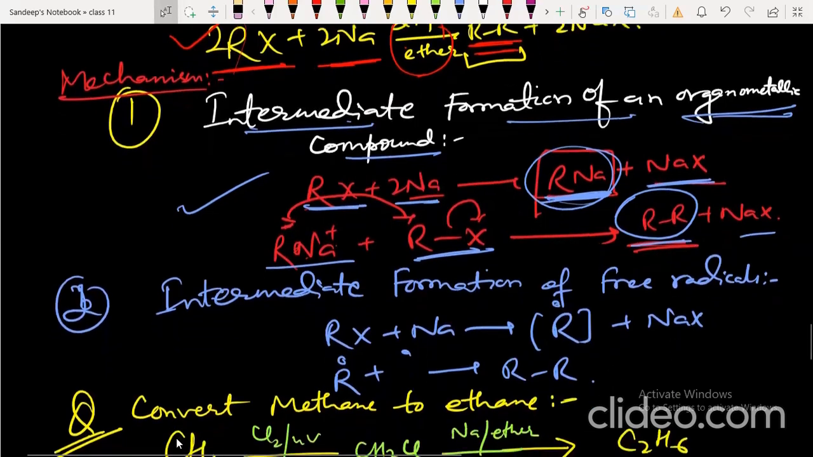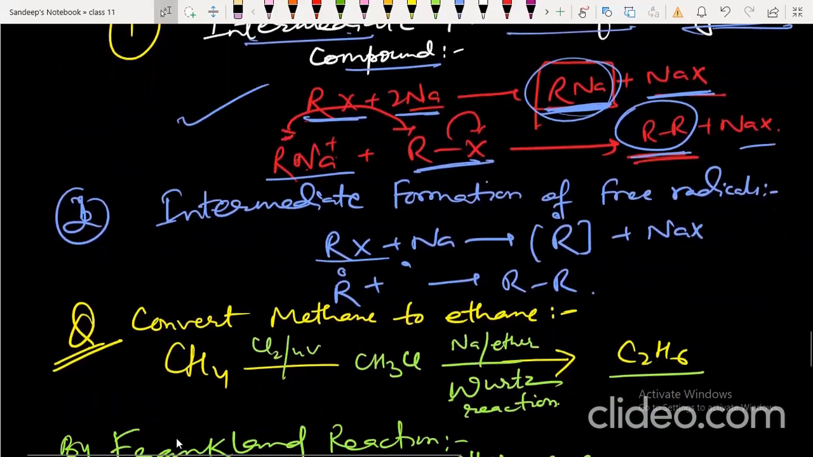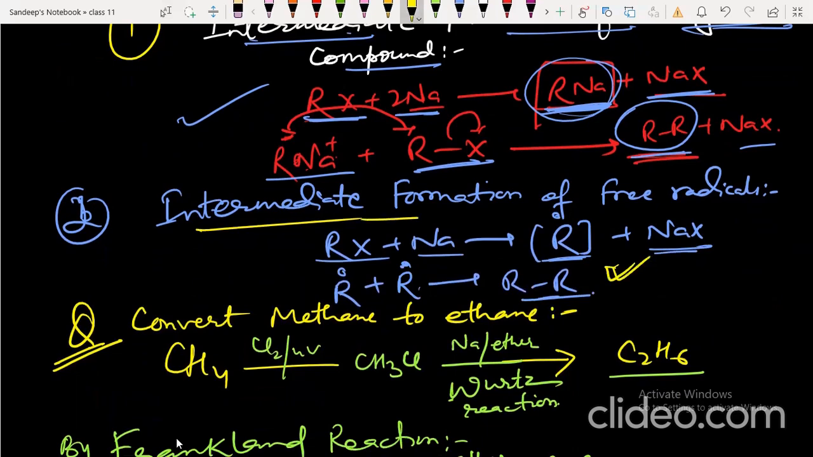Now coming to intermediate formation of free radical. Alkyl halide reacts with sodium to form alkyl free radical and sodium halide. This alkyl free radical combines together to form alkane. This mechanism is called intermediate formation of free radical. So as the mechanism of Wurtz reaction is not fully understood, there are 2 mechanisms which have been explained. One is the intermediate formation of organometallic, another is intermediate formation of free radical.